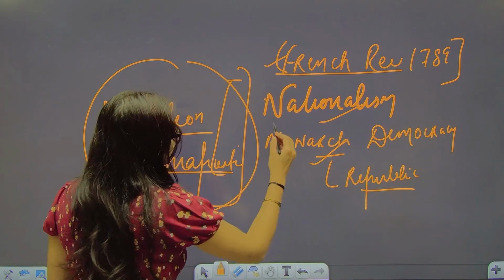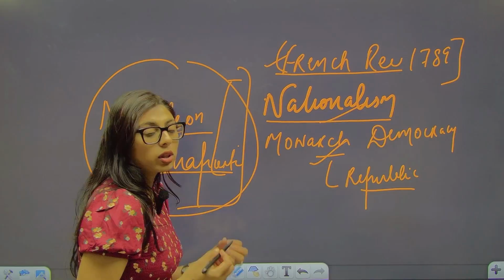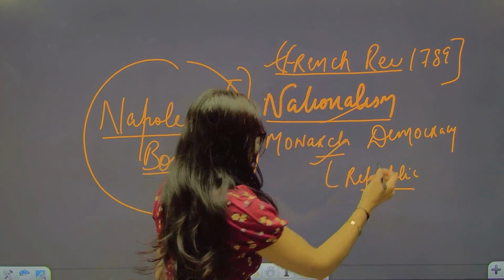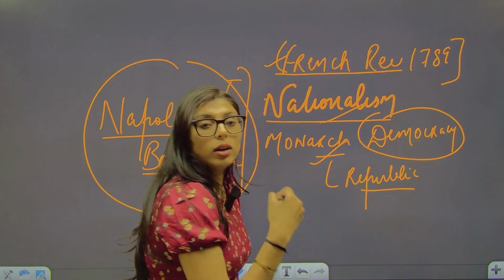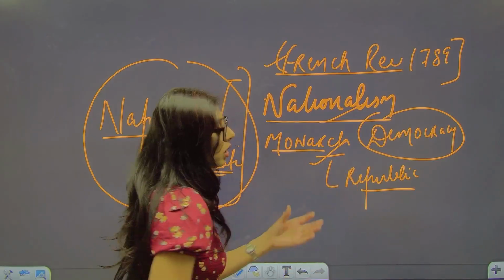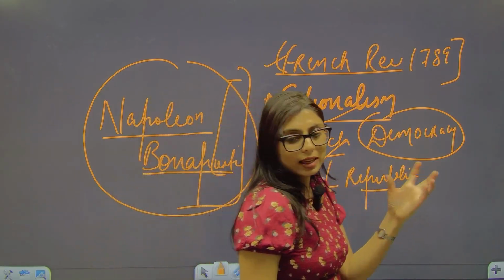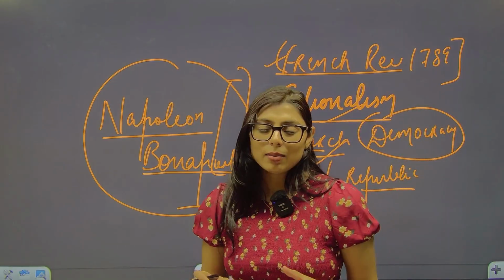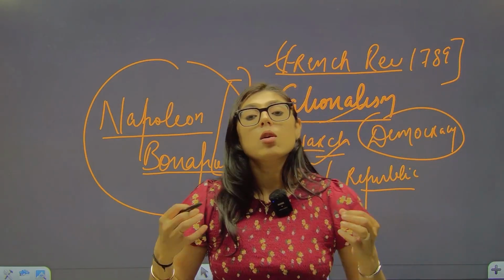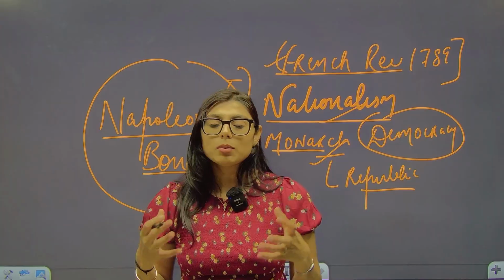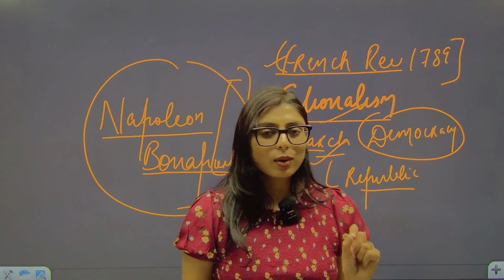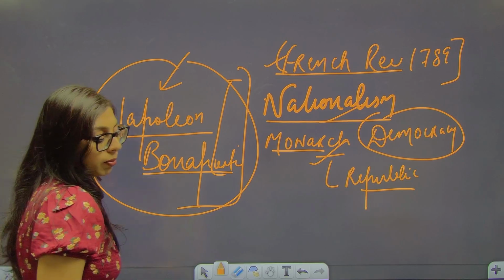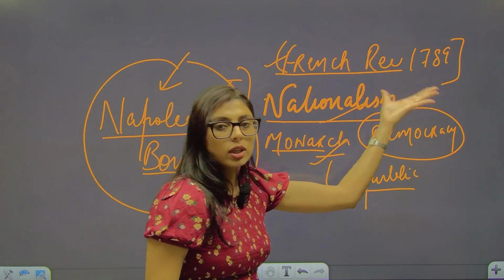Then we understood the basic definitions or keywords: what is the meaning of nationalism, democracy or democratic, republic, monarch, right? We did all these keywords in a holistic manner. As I told you, we are not going to cram. Besides that, we will also talk about all the basic understandings so that you don't have to cram anything, correct?